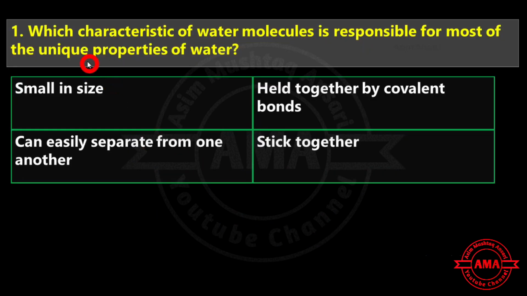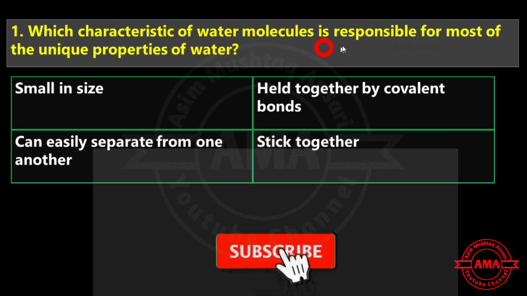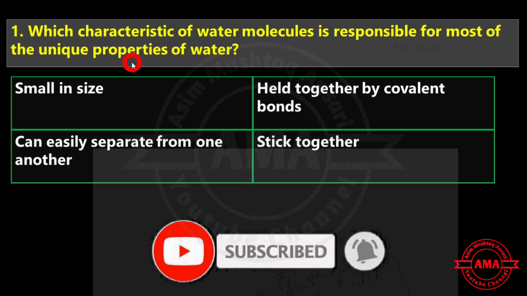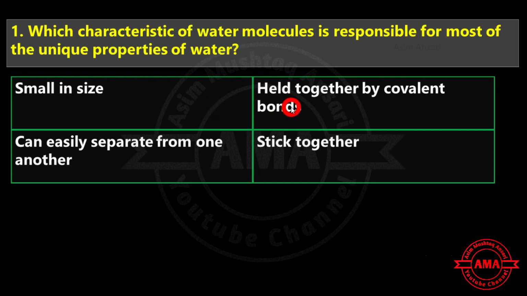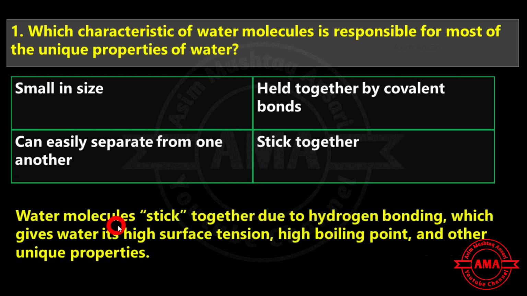सॉल्व करेंगे। फर्स्ट MCQs इज विच कैरेक्टरिस्टिक्स ऑफ वाटर मॉलिक्यूल इज रिस्पॉन्सिबल फॉर मोस्ट ऑफ द यूनिक प्रॉपर्टीज ऑफ वाटर। फर्स्ट ऑप्शन इज स्मॉल इन साइज, सेकंड ऑप्शन इज हेल्ड टुगेदर बाय कोवलेंट बॉन्ड, third option is can easily separate from one another, and fourth option is stick together. There water molecule stick together due to hydrogen bonding, which gives water its high surface tension, high boiling point and other unique properties. So the exact answer is stick together.